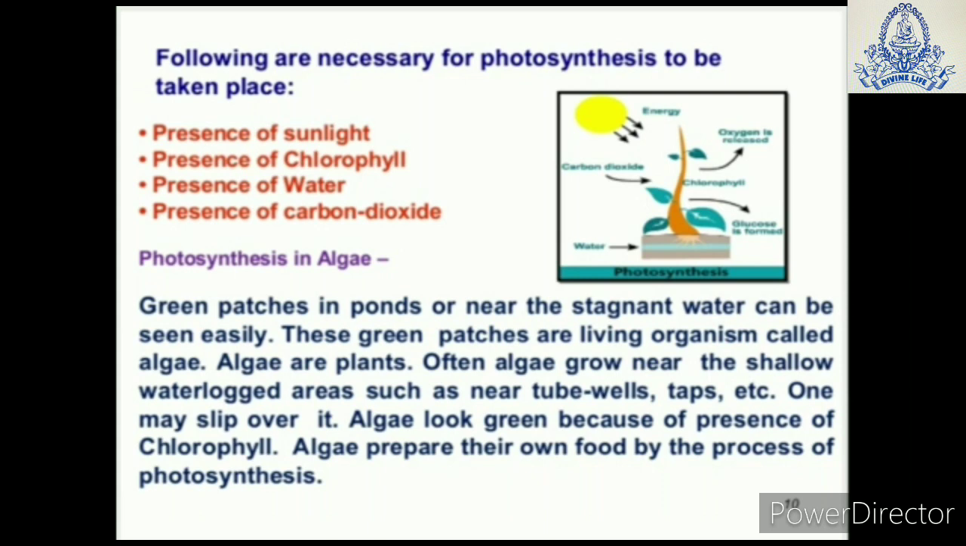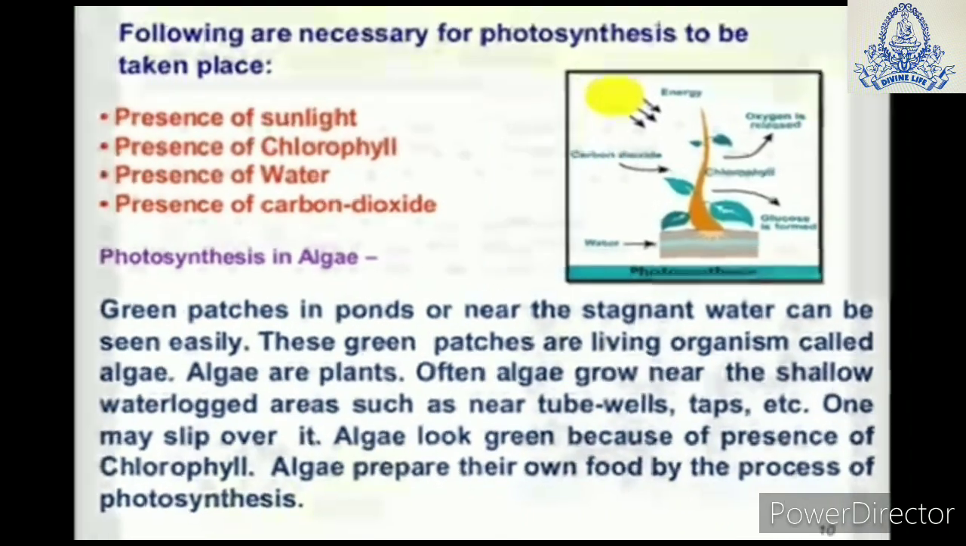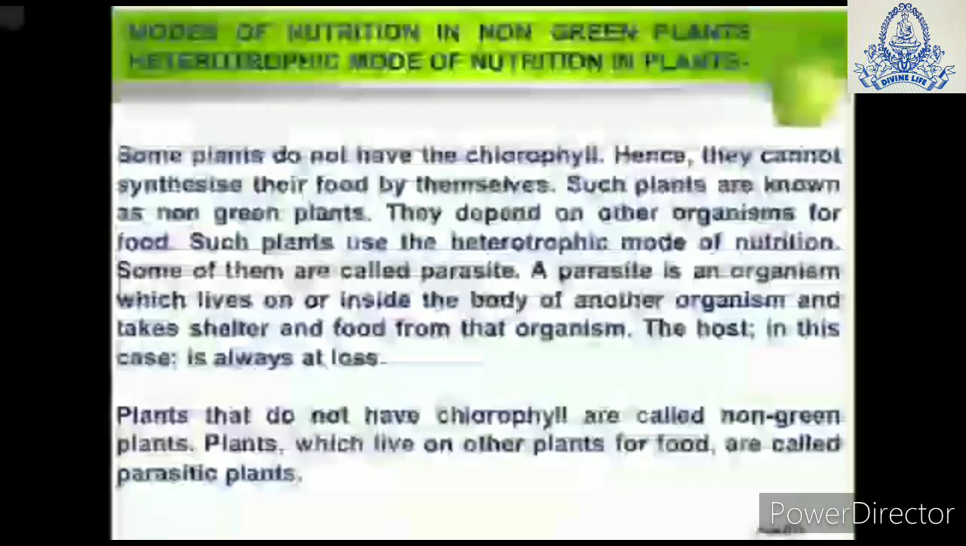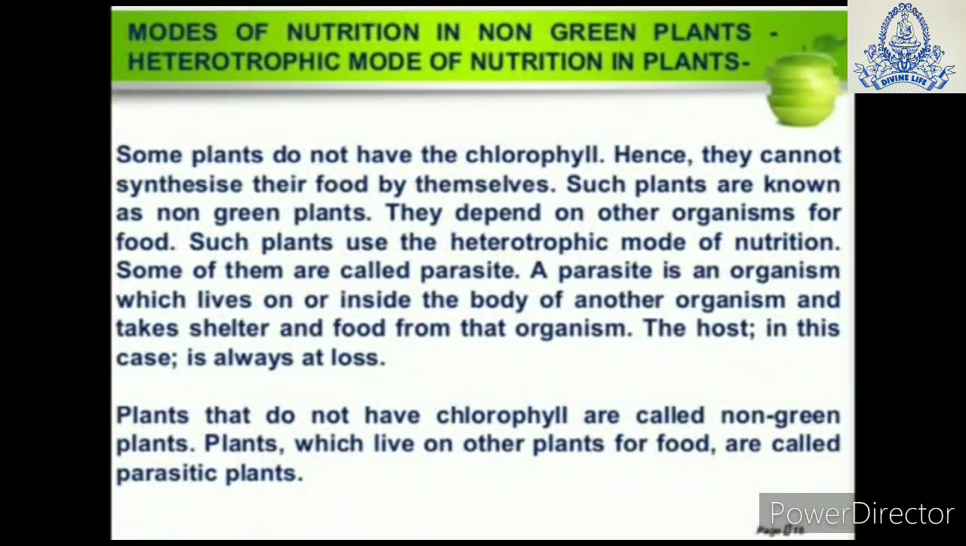Other than green plants, algae also produce their own food by the process of photosynthesis, and it looks green because of the presence of chlorophyll in it. Now let us see some other modes of nutrition in plants. Number 1 is parasitic mode of nutrition.